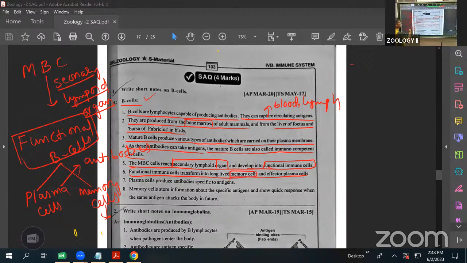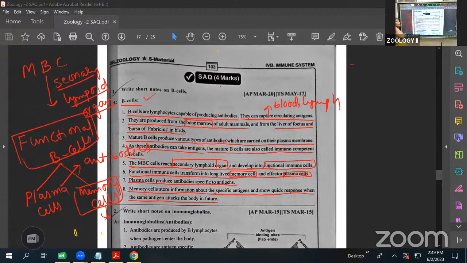Long-lived memory cells are formed, and the effector plasma cells are there. Plasma cells produce antibodies specific to the antigen. What is the function of the memory cells? Memory cells store the information about the specific antigen. They show a quick response when the same antigen attacks the body.